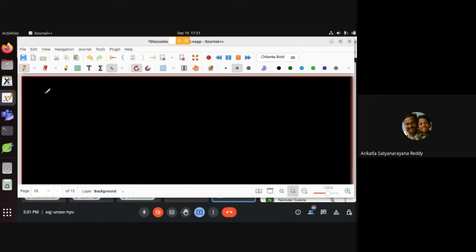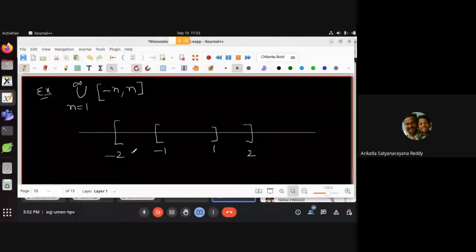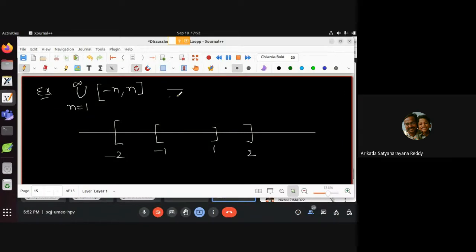ये भी एक exercise आपके लिए दे रहा हूँ. So what can you say about the union of the intervals (-n, n), n equal to 1 to infinity? So look at the real line. N equal to 1, closed interval -1 to 1. N equal to 2, -2 to 2. ऐसा आप यूनियन कर रहे हैं. अभी इसका यूनियन ये क्या हो सकता है? Okay, is anyone want to state something what it can be? प्रूफ बाद में. आपको क्या लग रहा है वो बता सकते हैं आप.